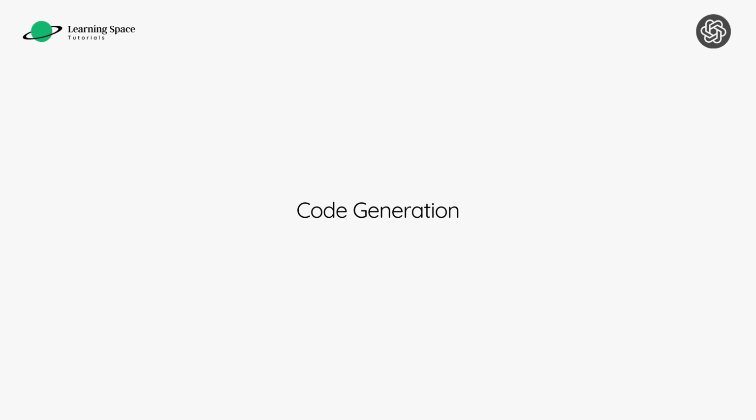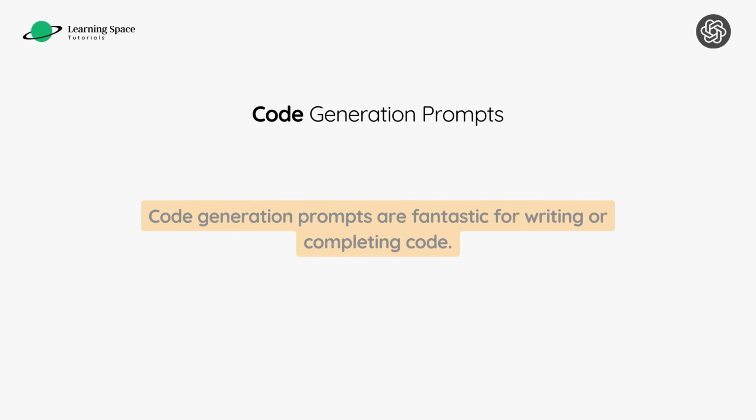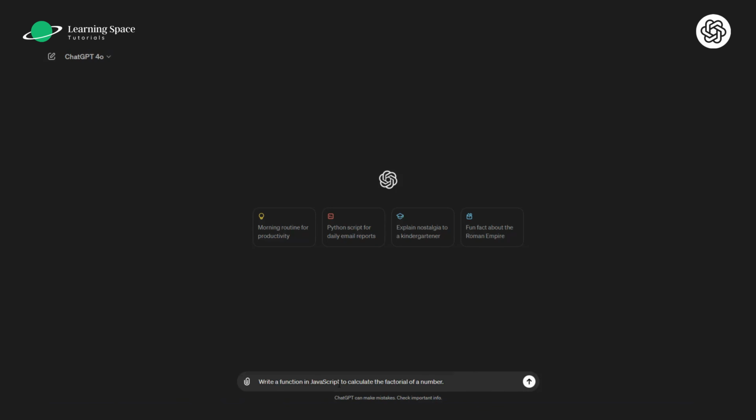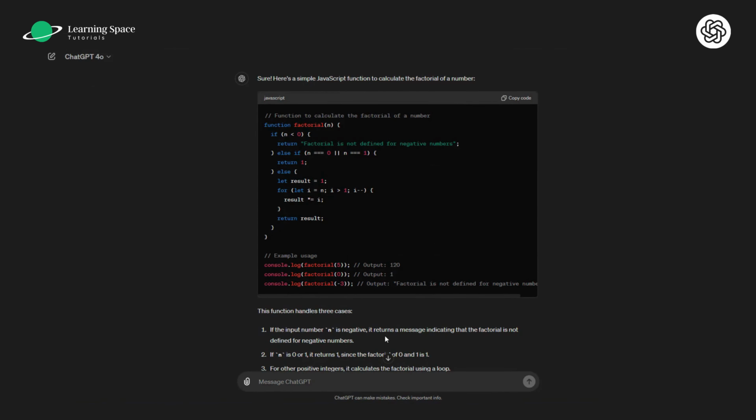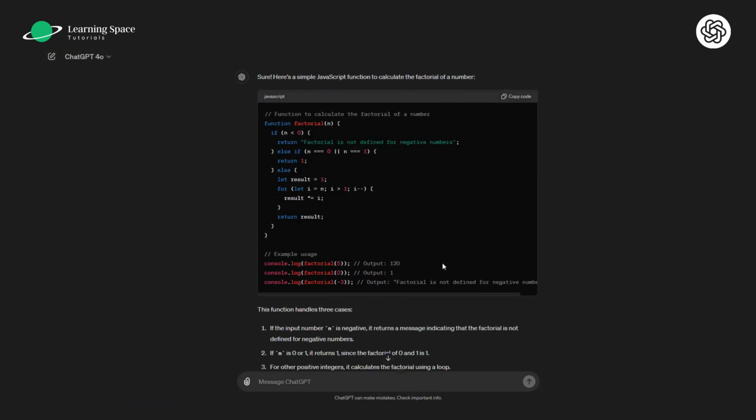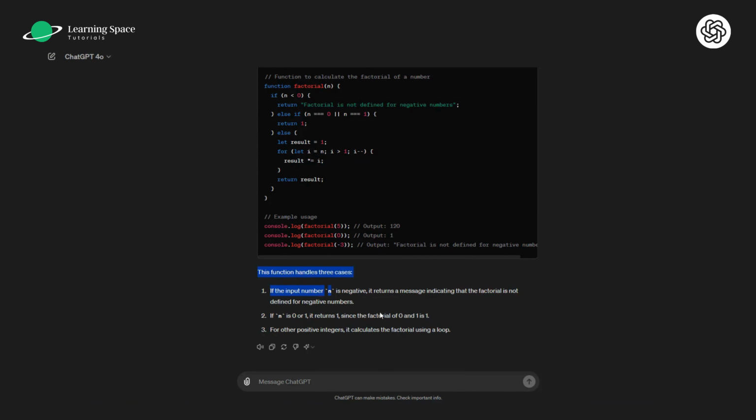Next, we have code generation. Code generation prompts are fantastic for writing or completing code. Whether it's a function, class, or entire program, these prompts can automate coding tasks and spark innovative solutions. For example, let's ask ChatGPT to write a function in JavaScript to calculate the factorial of a number. If I run it, it is going to write the whole code for me as well as explain what is happening in the code.